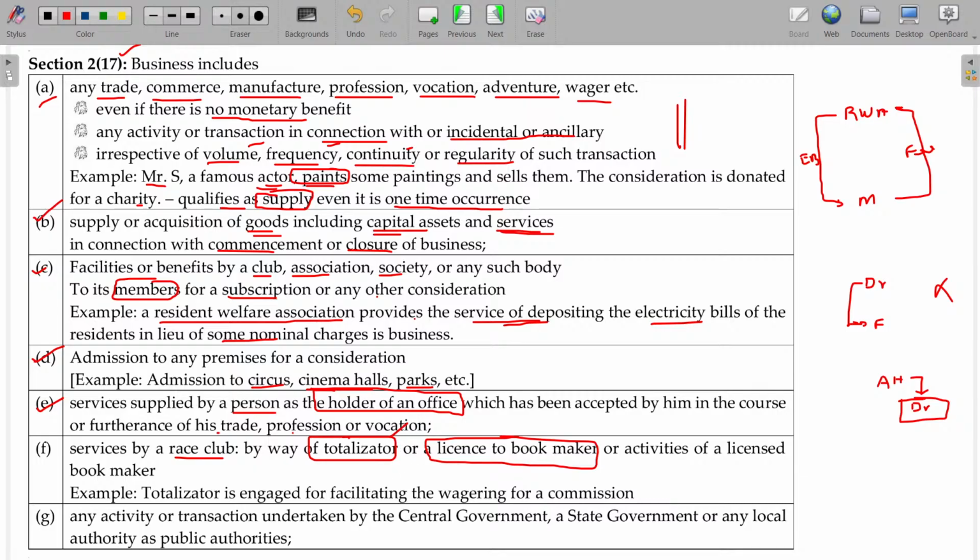Totalizator is nothing but in the race club, the score gained by each and every horse, winning of money, prize money, all these things are displayed like IPL games or sports, cricket scoreboard. So the scoreboard is for marking the balls played and the wickets lost and probably score.